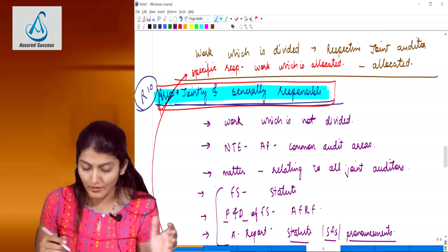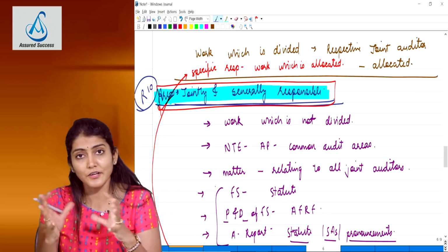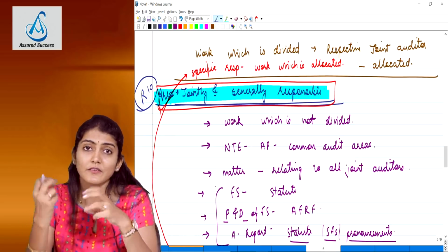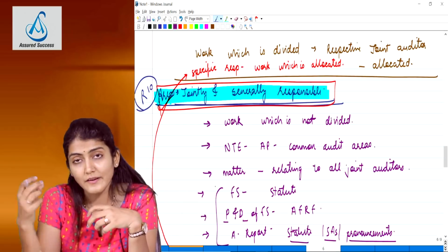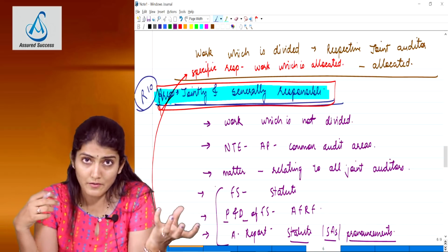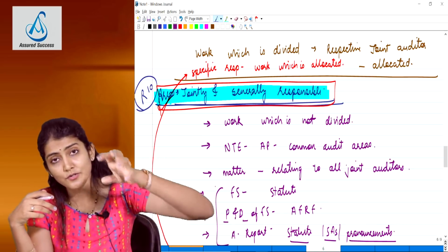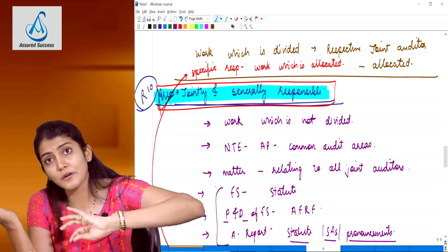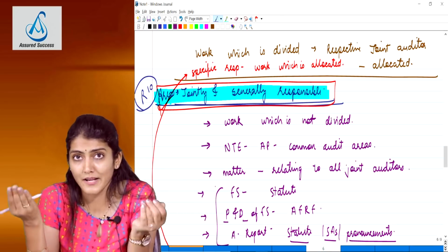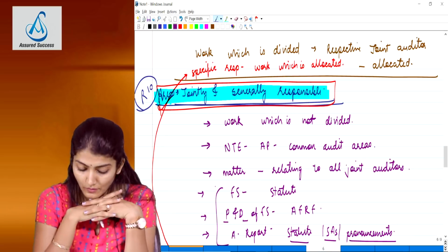Cross-referencing: for joint auditors having a different opinion, the joint auditors have to make a reference to each other's report. The auditor issuing a separate audit report should make a reference to the other joint auditors' report, and the other joint auditors should make a reference to the separate audit report issued by one of the joint auditors, by way of an Other Matter paragraph in accordance with SA 706.